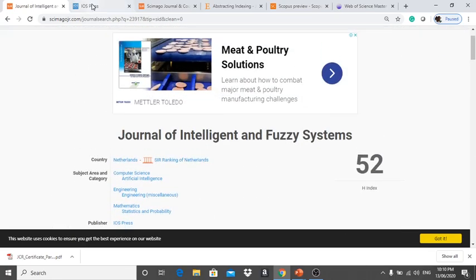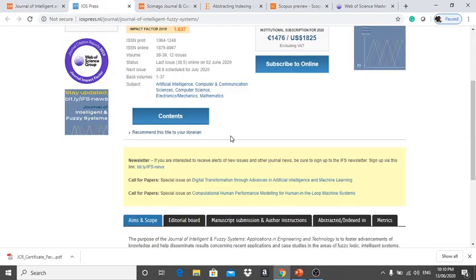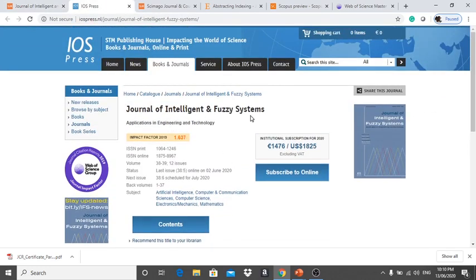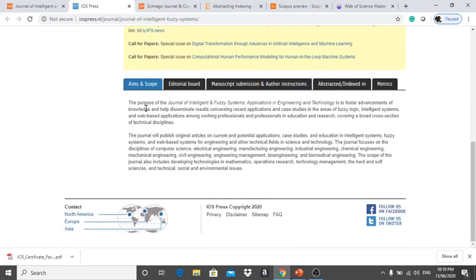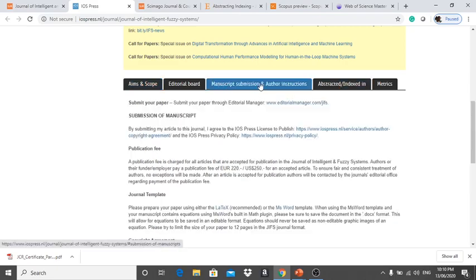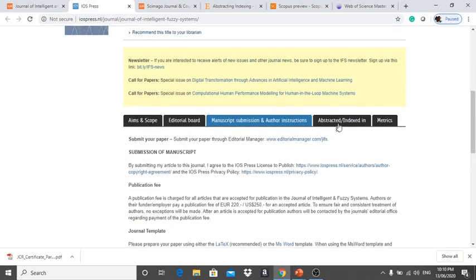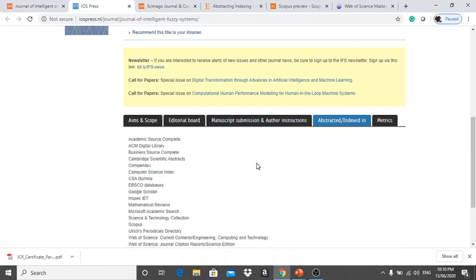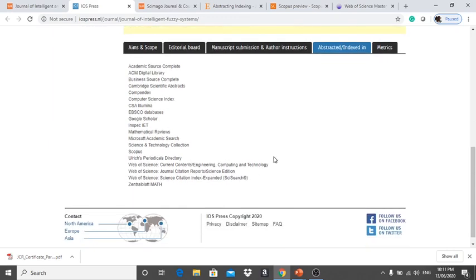If you would like to go to the home page, I'm clicking the home page here. This is the home page of the Journal of Intelligent and Fuzzy Systems. Here you can see the aims and scope of the journal elaborately, and the manuscript author's instructions are also available here. We must read the author's instructions before communicating the paper. Very important here is the abstracting and indexing. If you would like to know the indexing of the journal, one way is the home page, where you can see whether it is indexed or not, and where it is indexed.